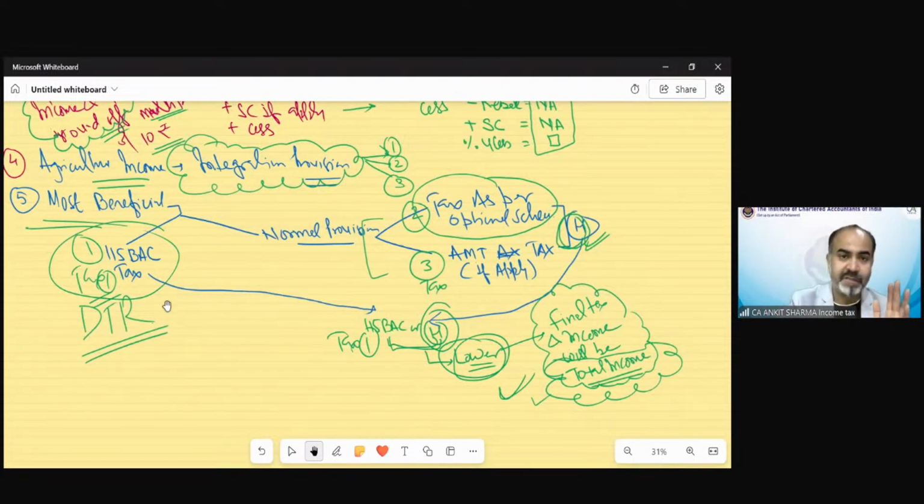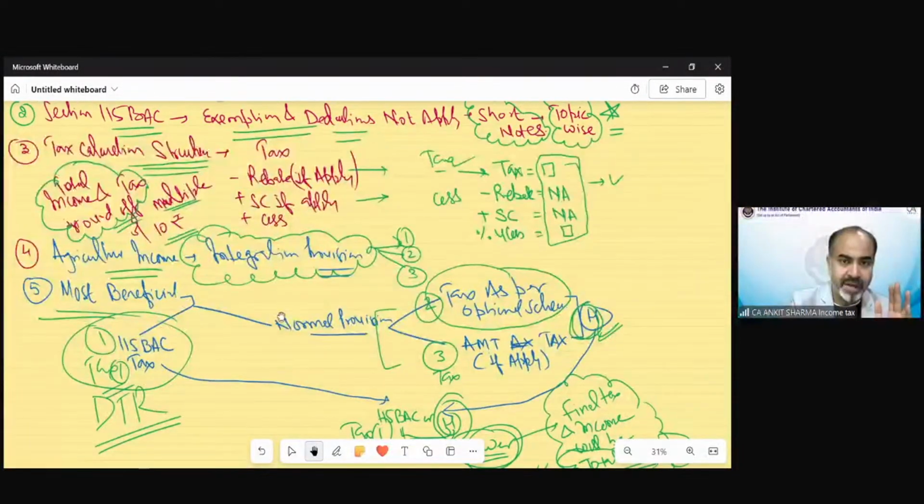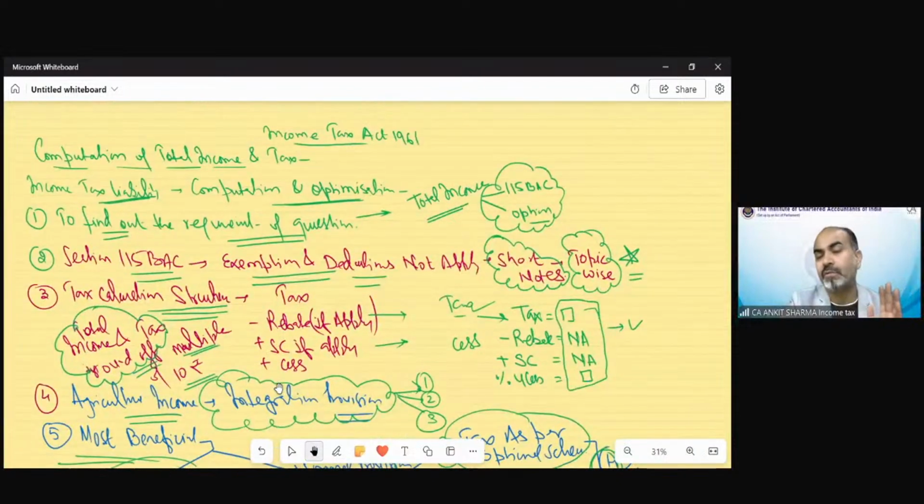Understood? So these are 5 points you have to keep in mind when you are solving this kind of question in which we have to calculate total income and tax liability. I hope it's clear.